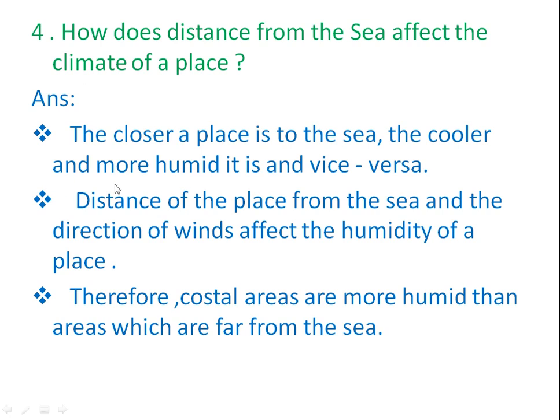See here, the first pointer means the closer a place is to the sea, the cooler and more humid it is, and vice versa. Here, the meaning of vice versa is, if a place is cooler and more humid, it means the place is closer to the sea. That is the meaning of vice versa here.